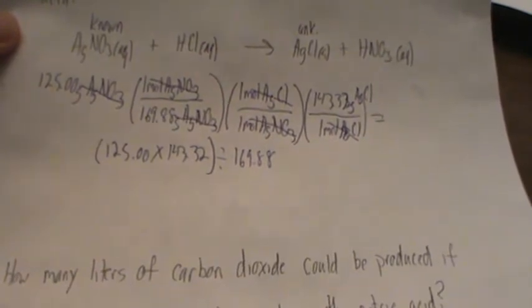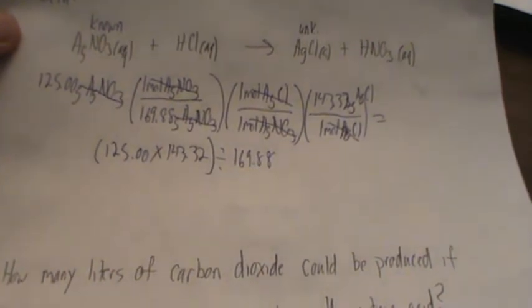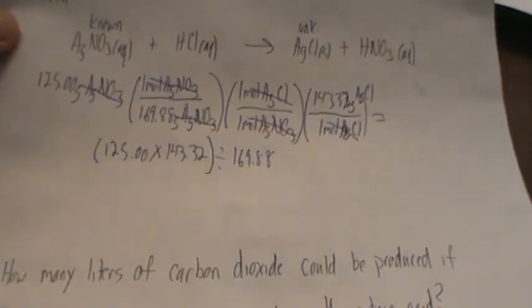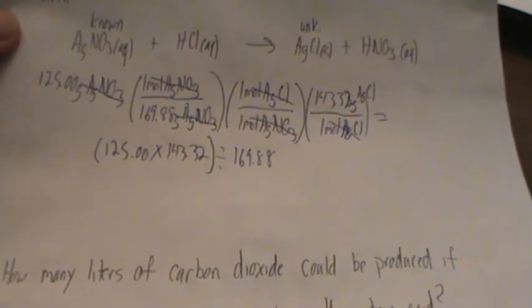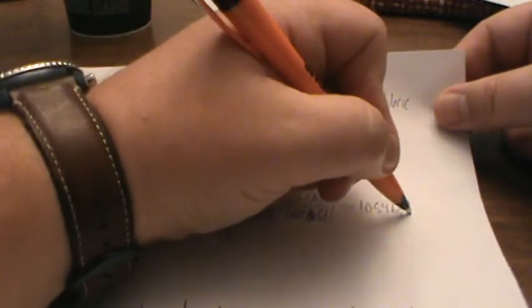125 times 143.32 divided by 169.88. I'm coming up with an answer of 105.46 grams silver chloride.